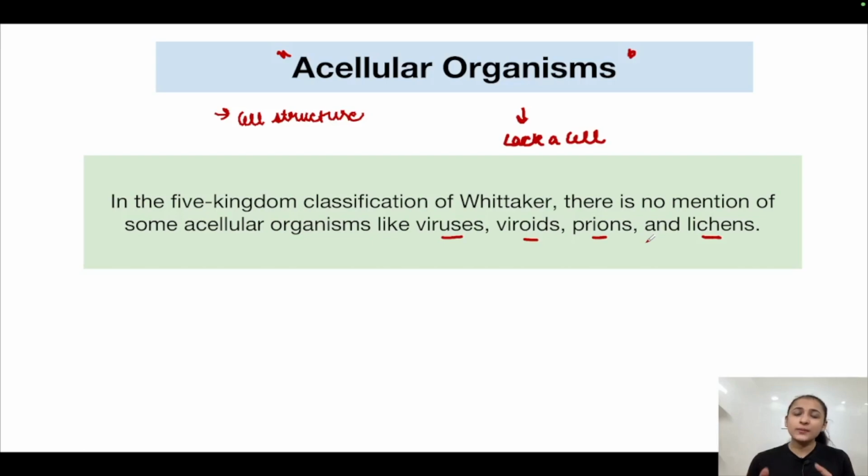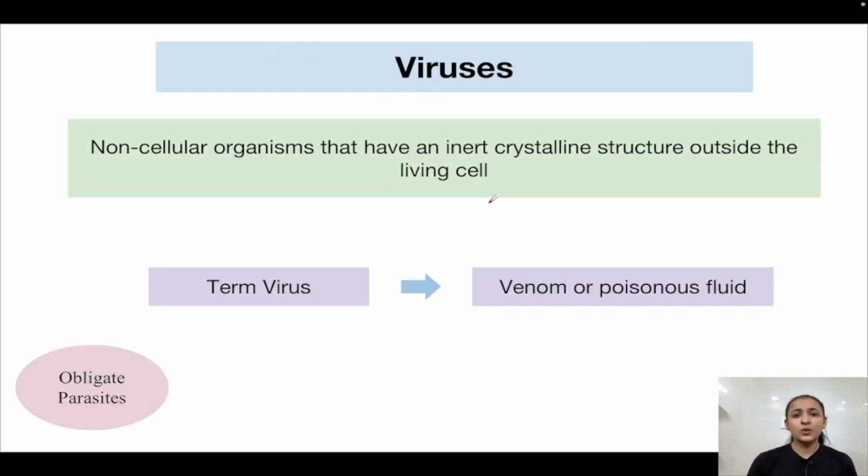So, why would they be kept in the 5 kingdom classification? Because they do not have a cell. Leave alone cell structure, they do not even have a cell. So how do we talk about cell structure and body organization? Because of the absence of a cell, they found no place in the 5 kingdom classification of Whittaker. Okay. Now, let us understand each of these organisms one by one.